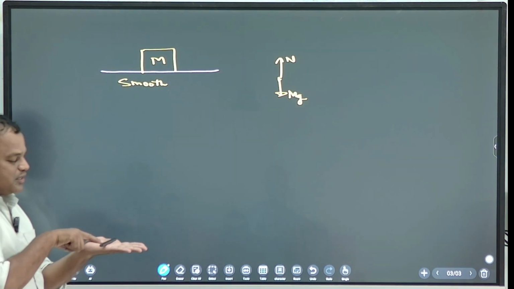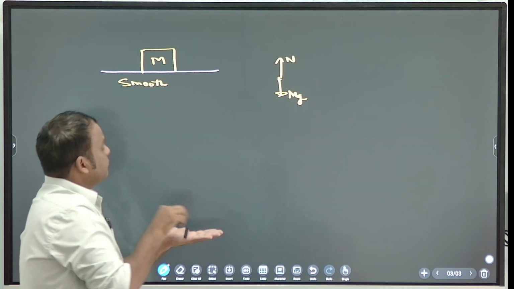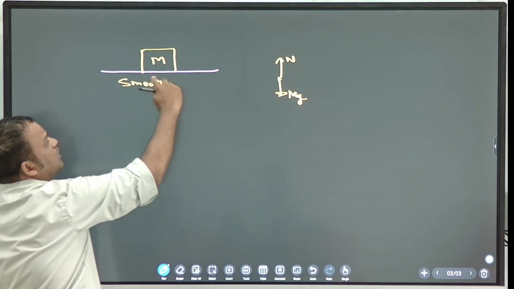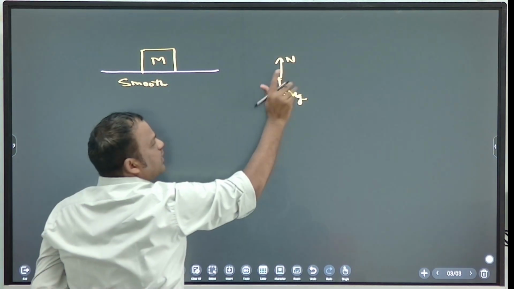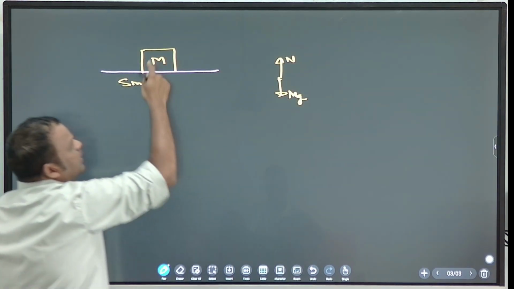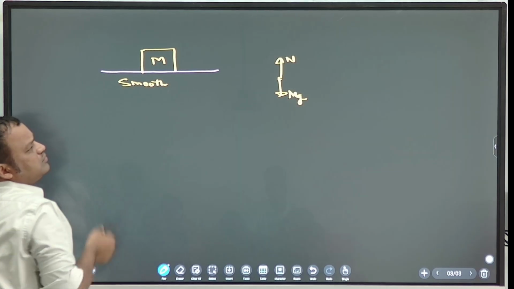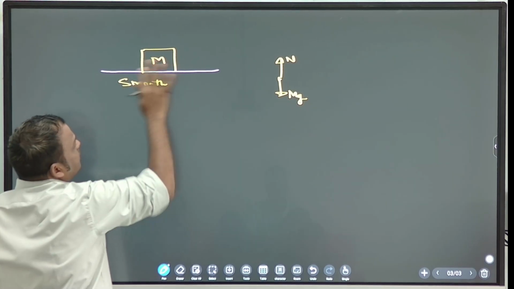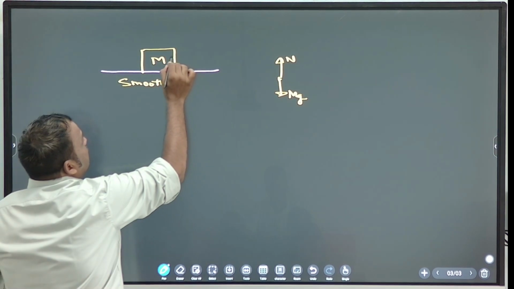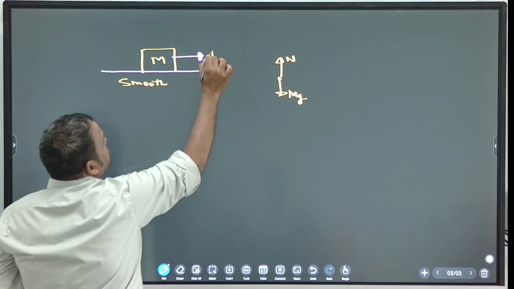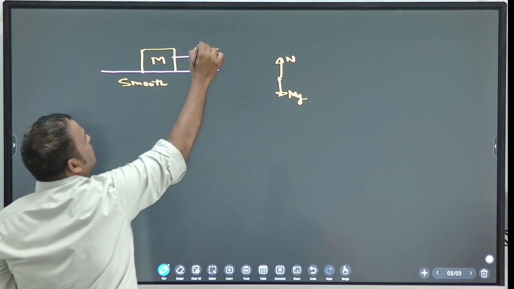So surface is exerting force where? Upward. So that is normal force. Surface exerts normal force upward, correct? So these two forces right now, what is the state? Rest or motion? Rest. Okay, it is at rest. But now I am exerting force F, capital F, right side. This is the external force.